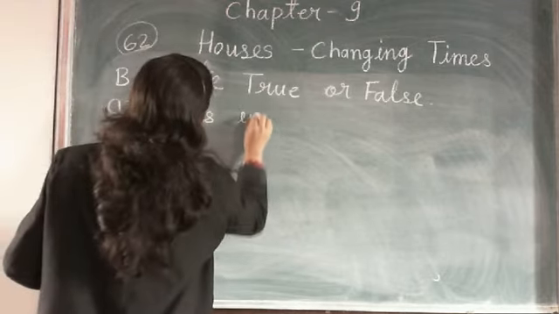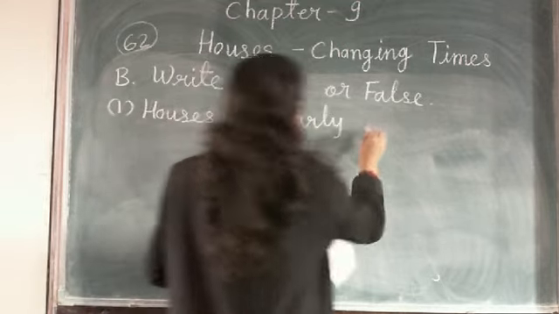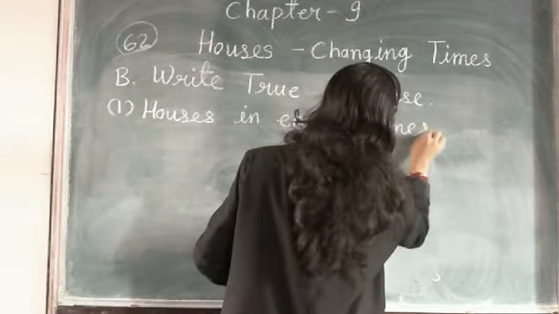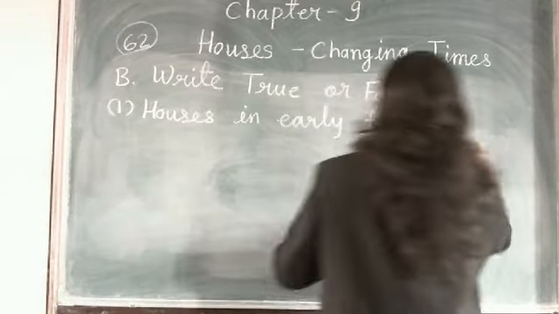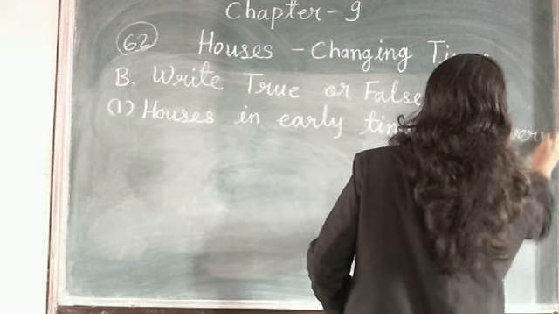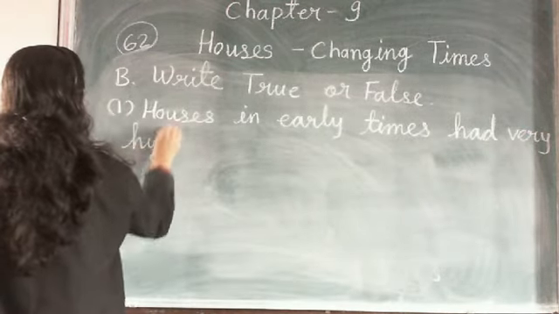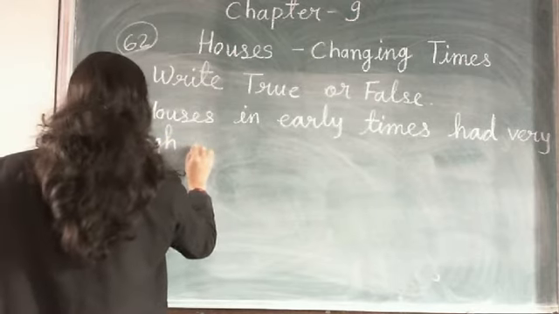Houses in early times had very high roofs.